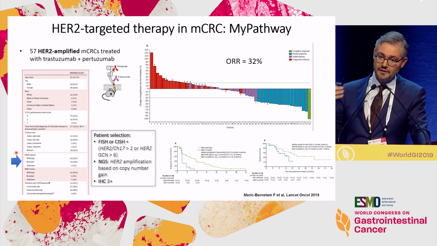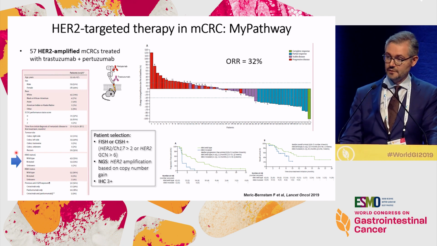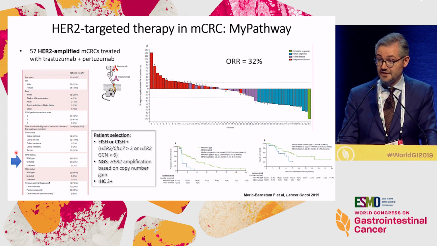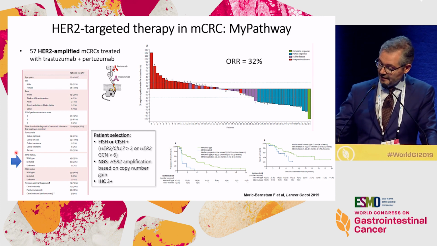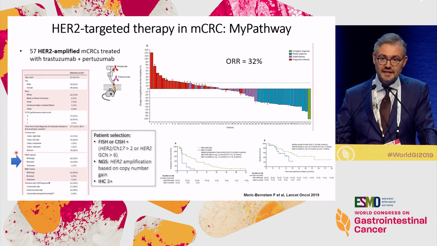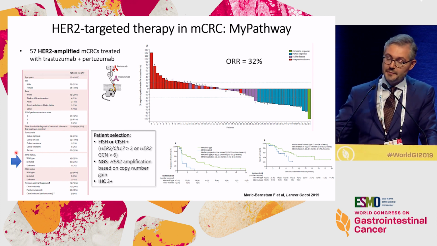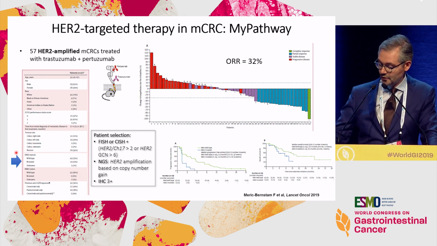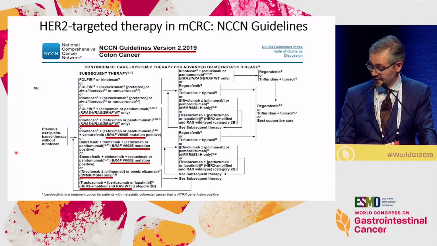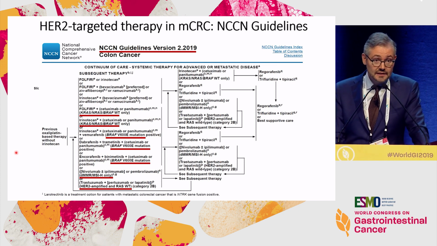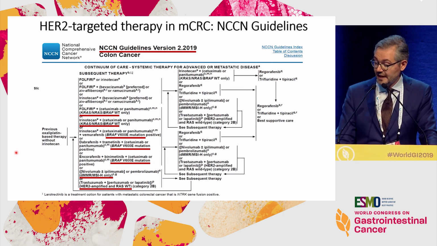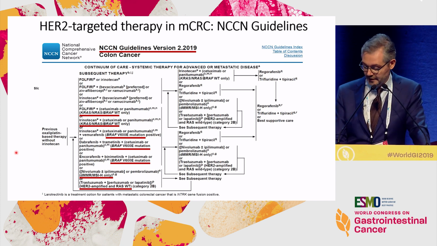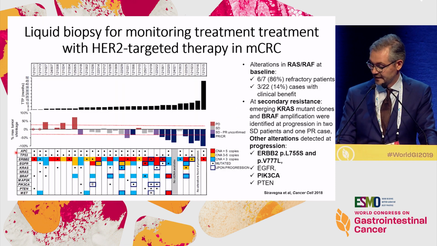So in HERACLES, we elected to exclude those patients because from preclinical work we knew that KRAS was a biomarker of resistance to this treatment. But here, again, you see that actually this was the case. The clinical benefit was almost exclusively confined to KRAS wild type, as you can see also in the curves at the bottom. And it's very welcome, I think, that in the most recent NCCN guideline, trastuzumab and lapatinib is considered one possible option for HER2 amplified tumors in colorectal cancer.